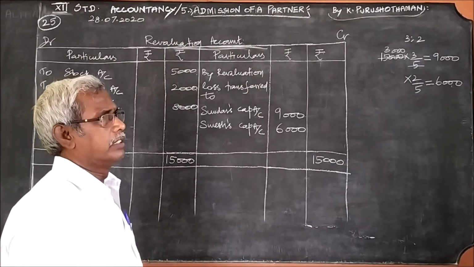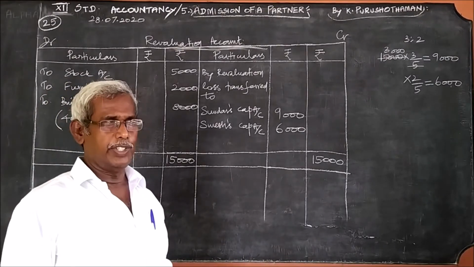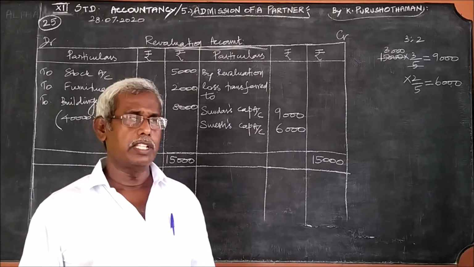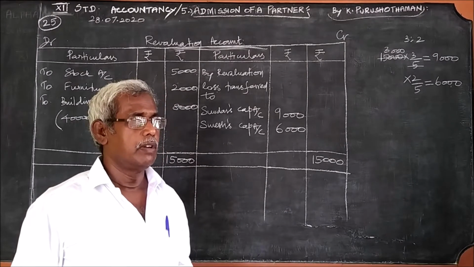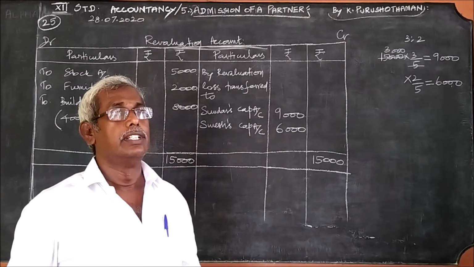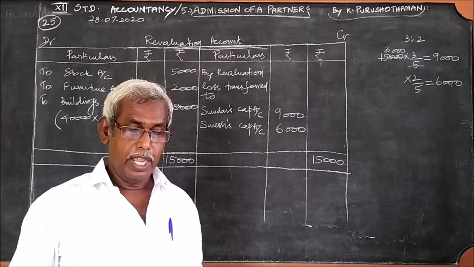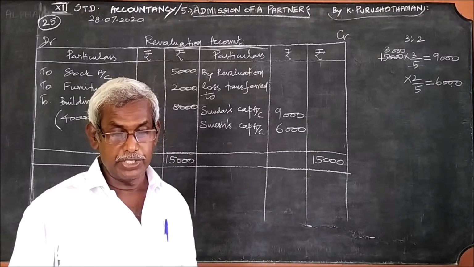As usual, for the preparation of revaluation account, we require profit items and loss items. From where can we find them? Under the balance sheet, we should check. Under the balance sheet, there are four adjustments given.